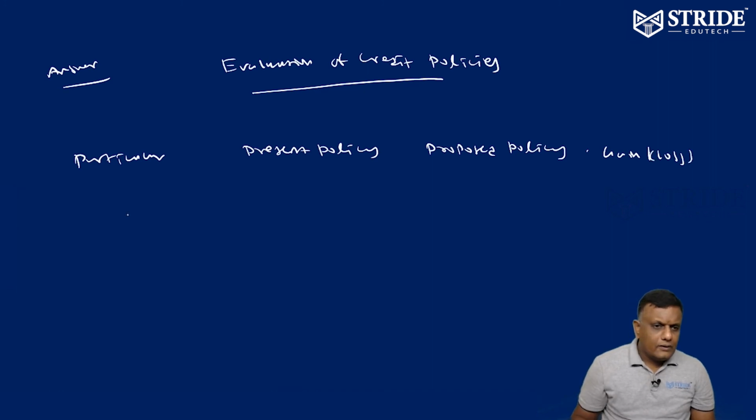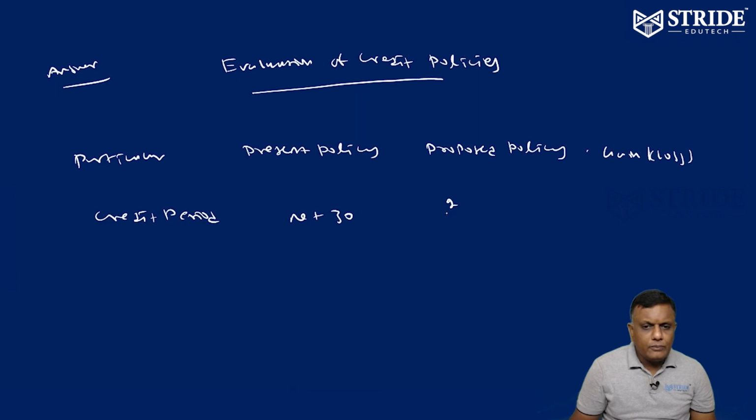Right. Now first, the given credit period. The given credit period to debtors is 30 days, that is net 30. Net 30 means 30 days. But the proposed policy is going to be 2/10, net 30, which means if you make payment within 10 days, you get a 2% discount. Otherwise a 30 days period is allowed, with no discount.